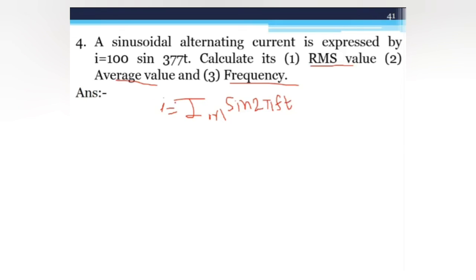So you will directly get the peak value, Im is equal to 100 ampere, and 2 pi f is equal to 377. From that you will directly get the frequency first. The frequency is 60 hertz.